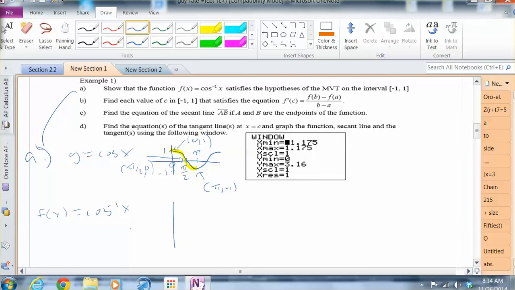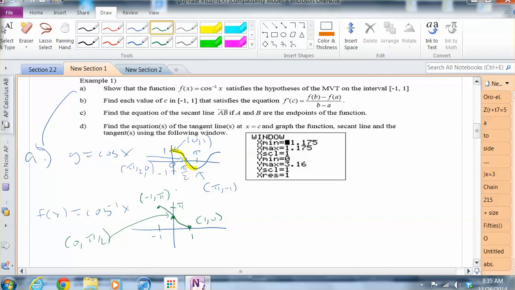But if I just take the 3 points I just labeled and did 1, 0, and -1, pi, and of course 0, pi over 2, because I'm switching x to y coordinates. The inverse cosine graph looks like this.